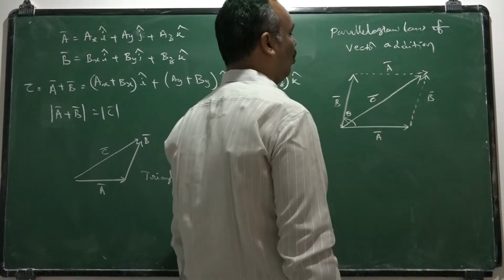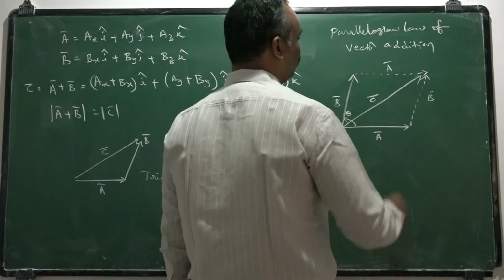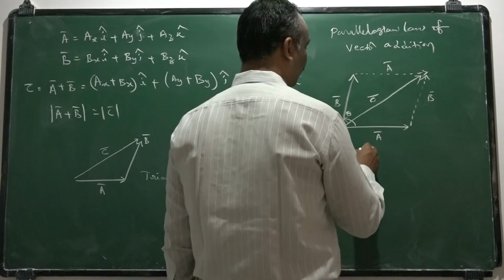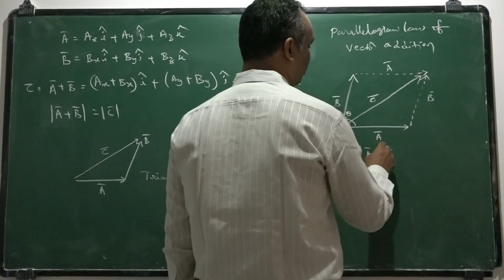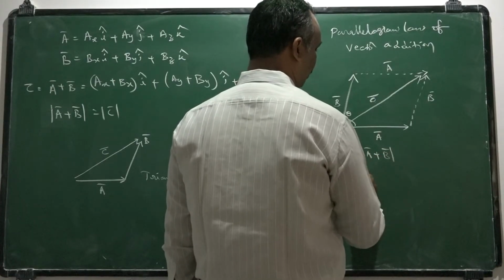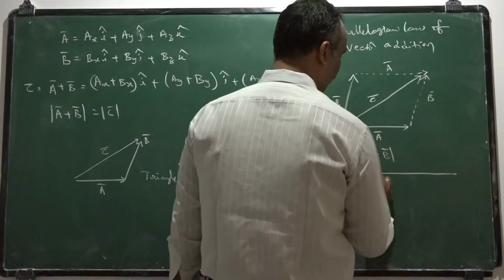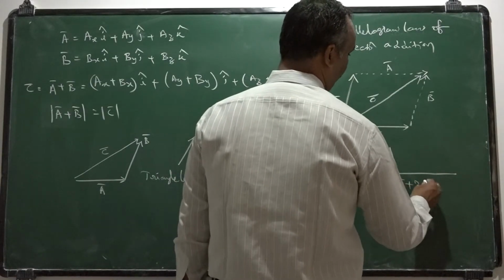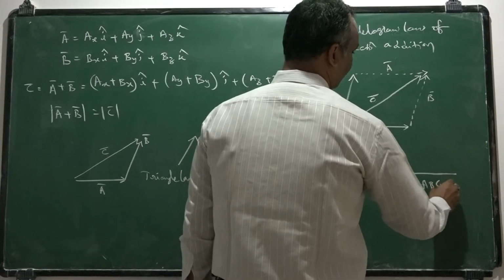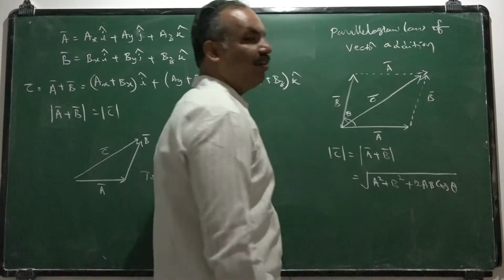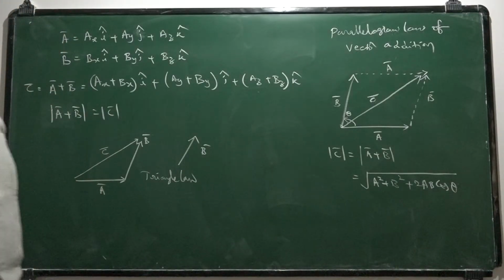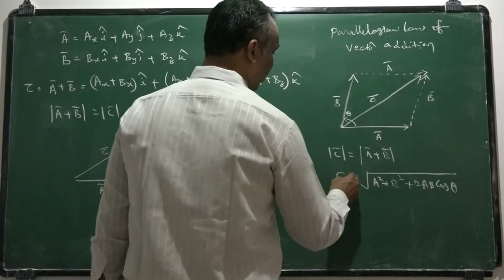As per the parallelogram law, the magnitude of the resultant vector, mod C bar, is given by modulus of A bar plus B bar, which is the square root of A square plus B square plus 2AB cos theta. This is the formula we derived. Directly utilize the formula for finding the magnitude of the resultant vector.